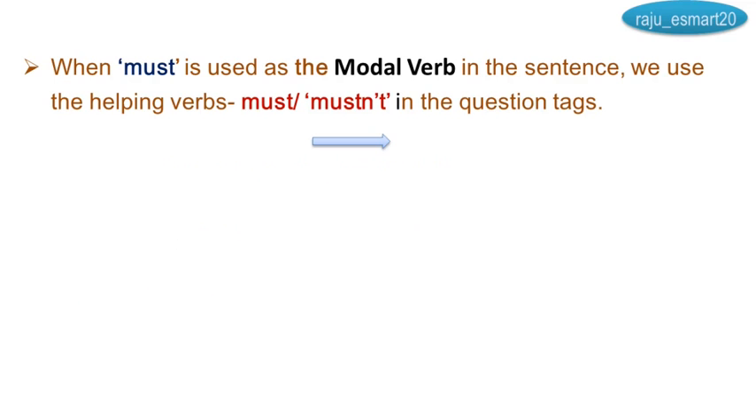Rule number 7, must. When must is used as the modal verb in the sentence, we use the helping verbs must or mustn't in the question tags. Okay. If the sentence is in the negative form, we have to use must. If the sentence is in the positive form, we have to use mustn't. Okay. Examples you see.